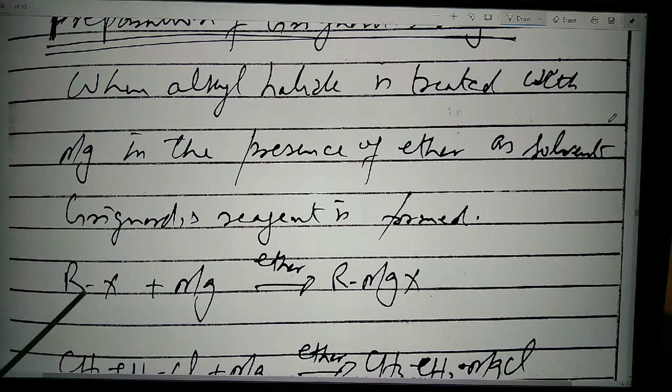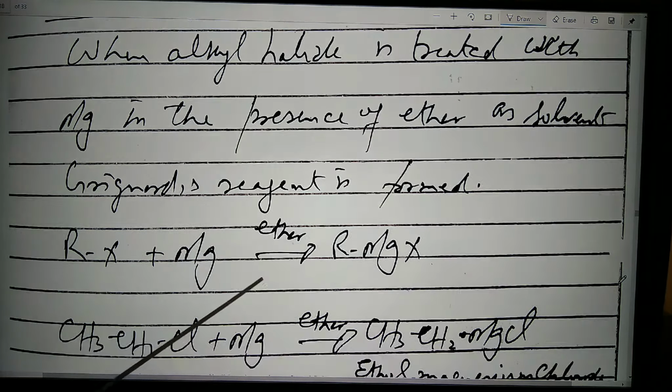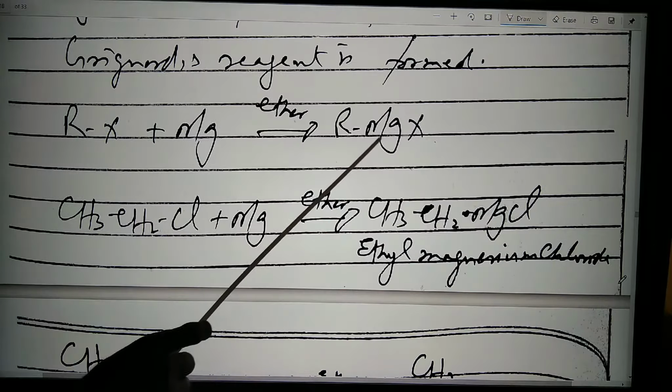In this case, for example, the alkyl halide RX reacts with magnesium in the presence of ether as a solvent to form the RMgX.